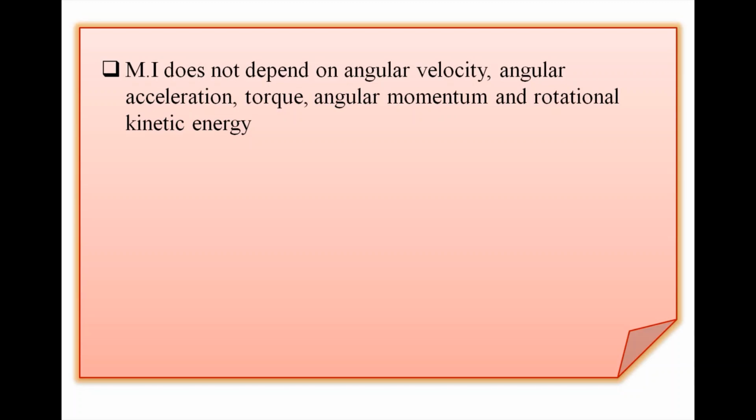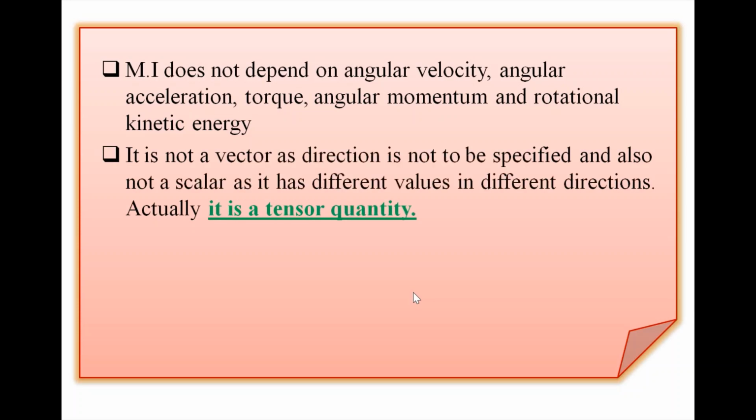Moment of inertia does not depend on angular velocity, angular acceleration, torque, angular momentum and rotational kinetic energy. Remember this. It is not a vector as direction is not to be specified, and also not a scalar as it has different values in different directions. So remember, moment of inertia is a tensor quantity. That means not vector, not scalar.